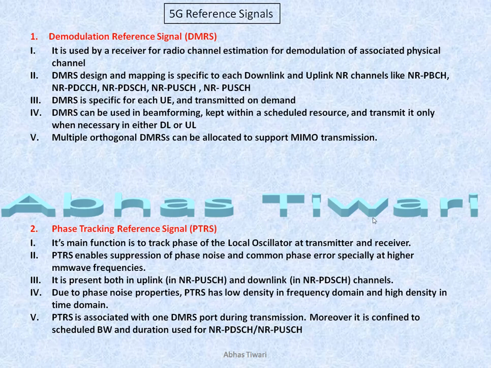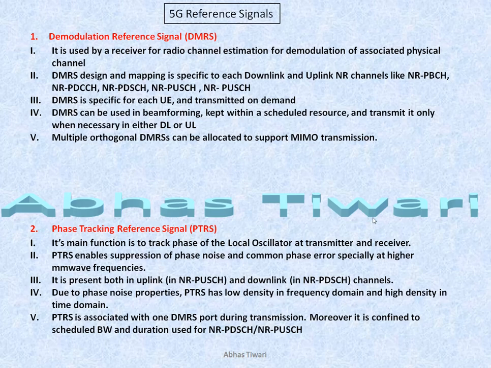Next is your phase tracking reference signal. Like I said, it is used for suppression of noise and phase error, especially at higher wave frequencies. When we are working at millimeter wave frequencies, like 30 gigahertz to 300 gigahertz, we have this phase tracking reference signal.